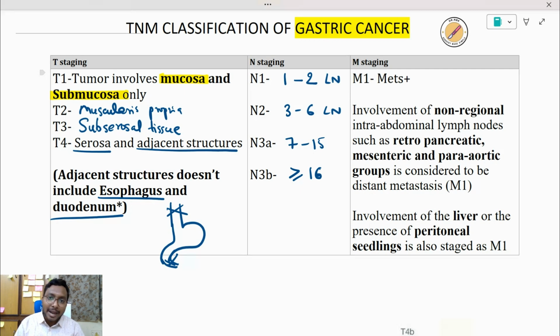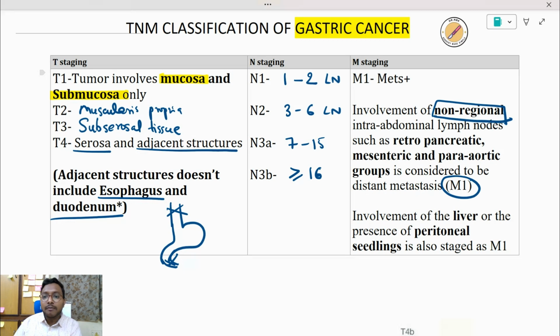For example, paragastric or perigastric, and whatever the lymph nodes that are around the main vessels like celiac trunk, left gastric artery, splenic hilum, and also the splenic artery, etc. But whenever it is involving non-regional intra-abdominal lymph nodes, that will be considered as M1 metastasis.